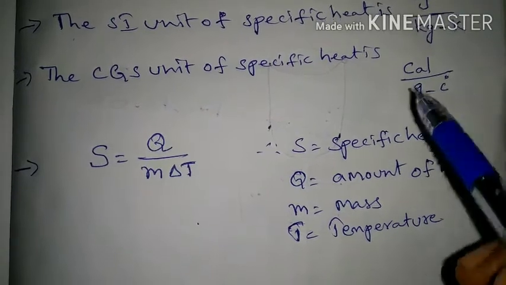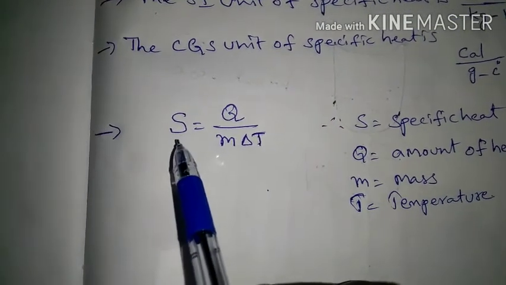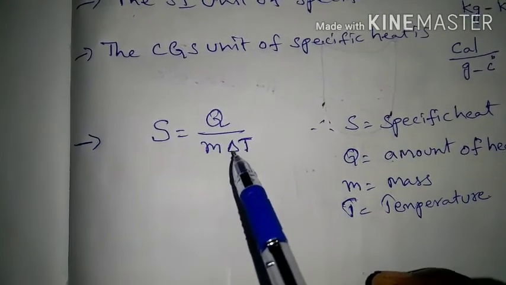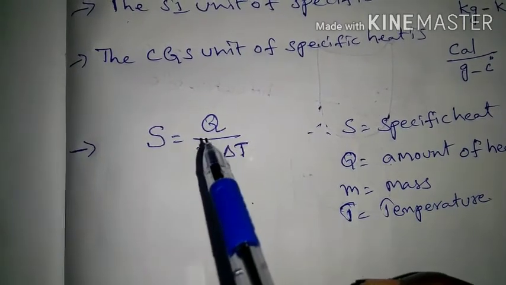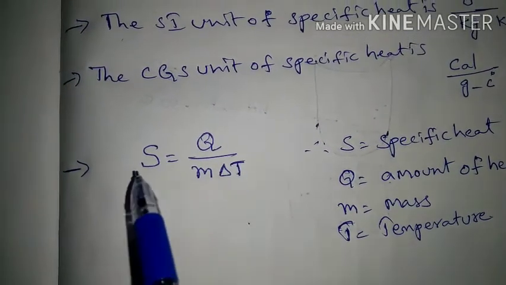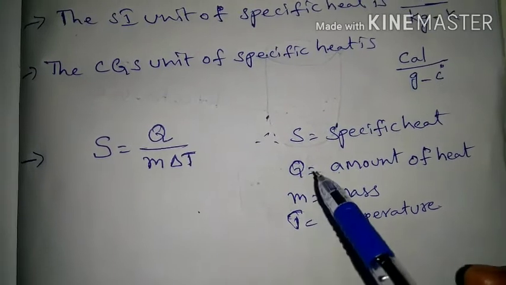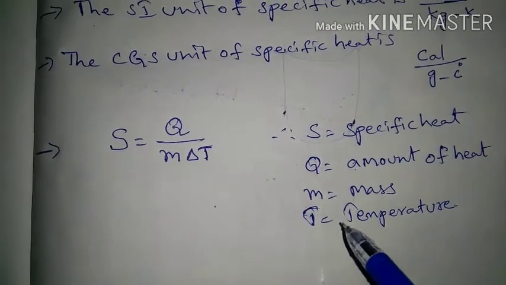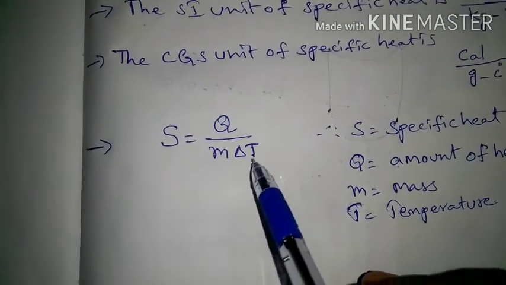It is given by the formula S is equal to Q by m delta T. S is equal to Q, capital Q, by small m delta T. S is specific heat, capital Q is the amount of heat, small m is mass, T is temperature, delta T is the change in temperature.